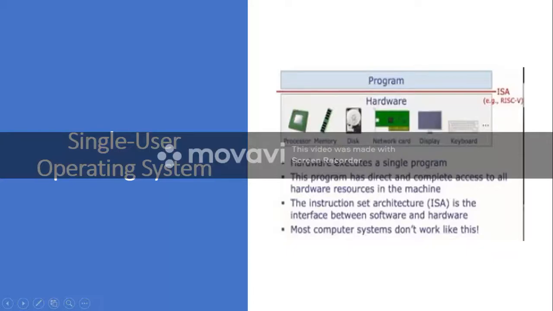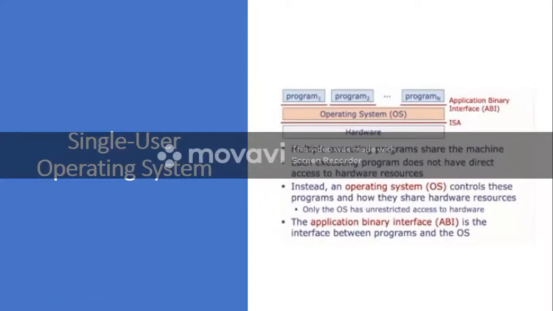Or you can take the software running in the washing machine, or the software running in your smart TV. All these are examples of single user operating system. But nowadays we don't have any computers which support single user operating system. So this is about single user operating system, and next we'll discuss multi-user operating system.